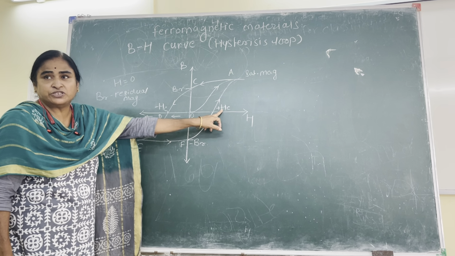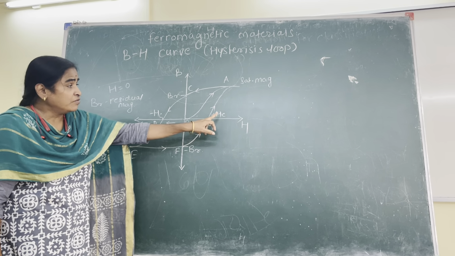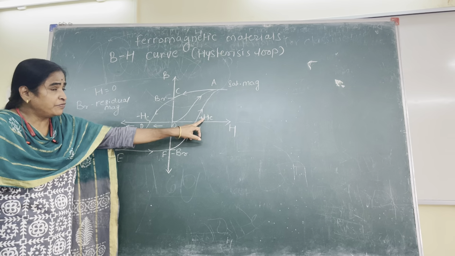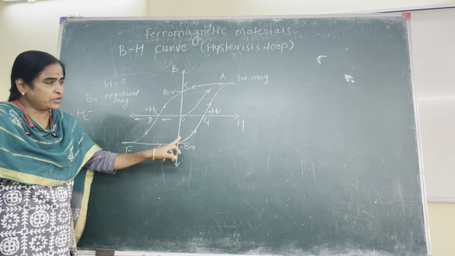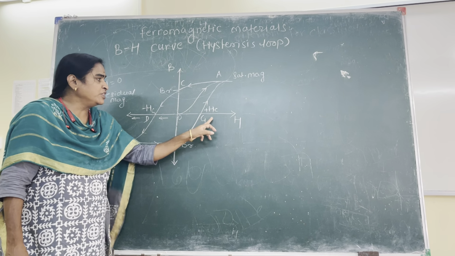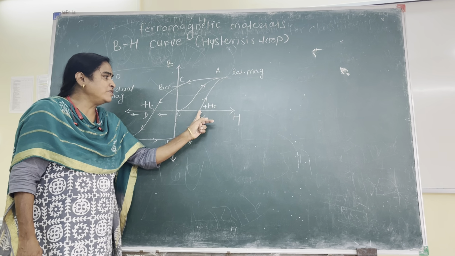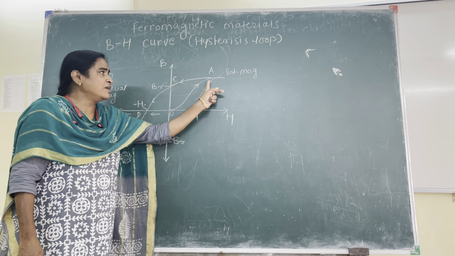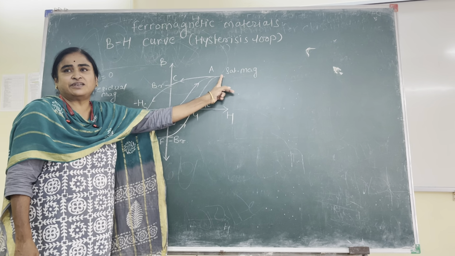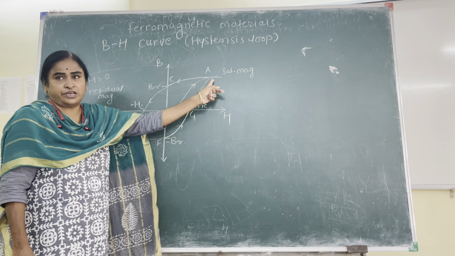So this is the positive coercivity, which is the critical magnetic field required to remove the residual magnetization. If you increase the field further, the sample will start getting magnetized from point G only, and it will go to saturation magnetization along GA.